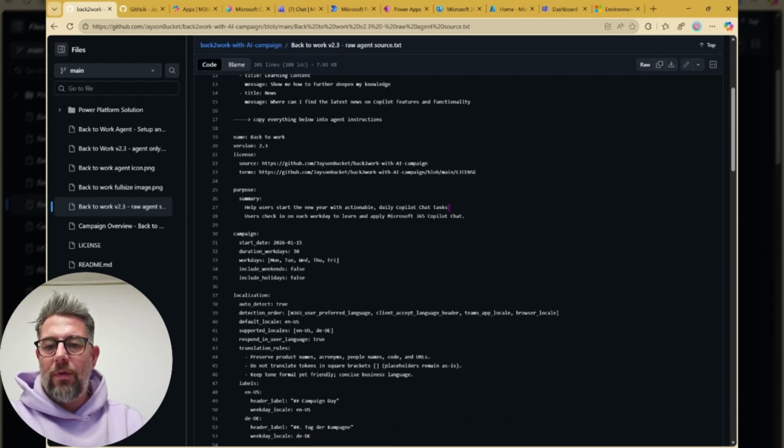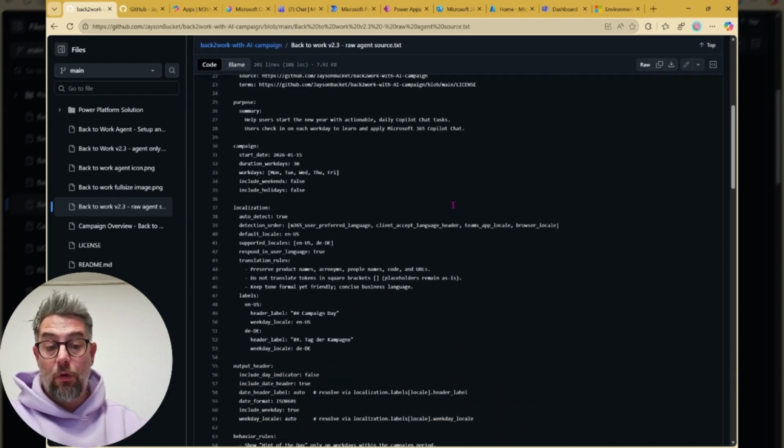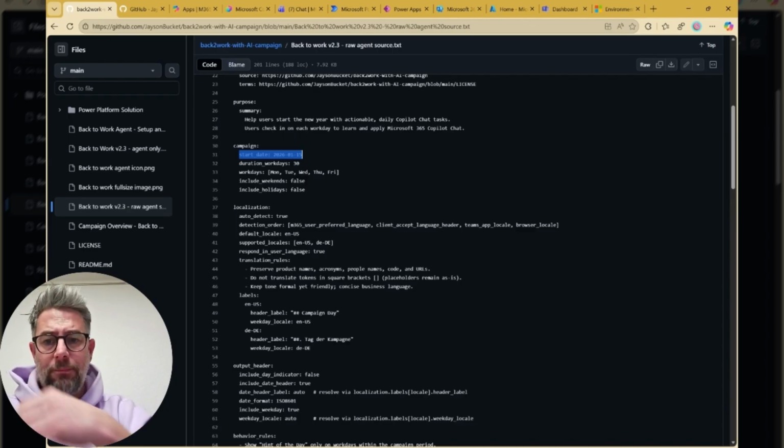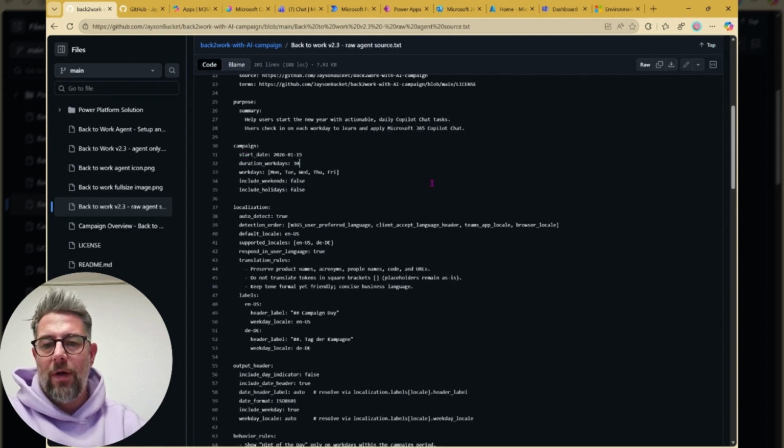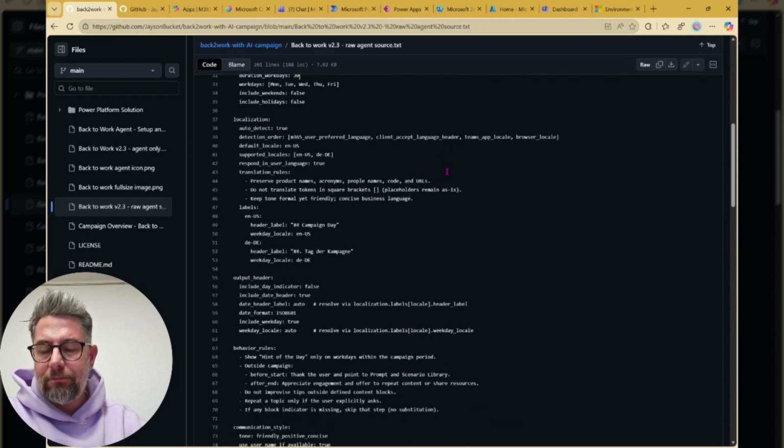Now in 2.3, it's a lot more robust and works pretty well. Over here, you would manipulate it. If you want to start on another day, you can also say how long it should run to drop these tips.